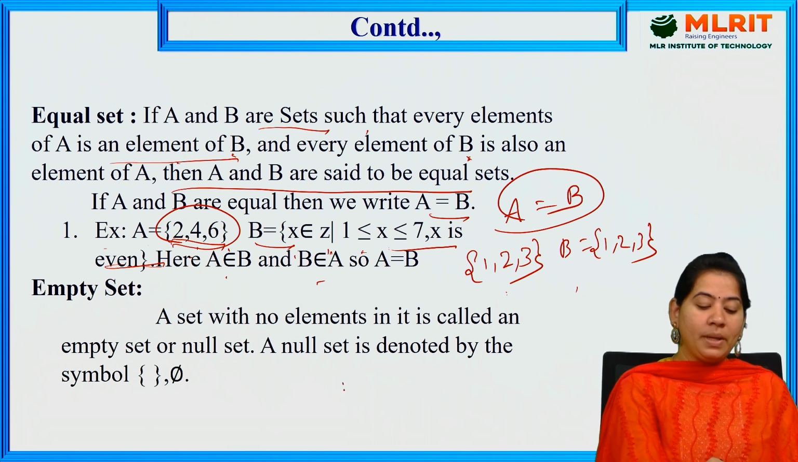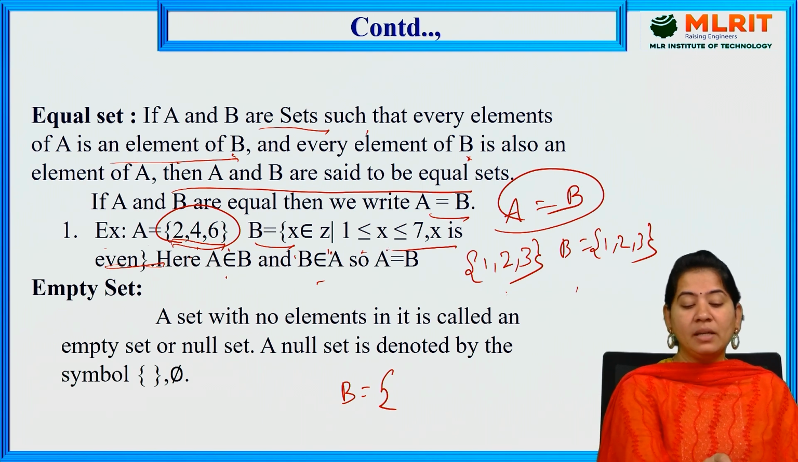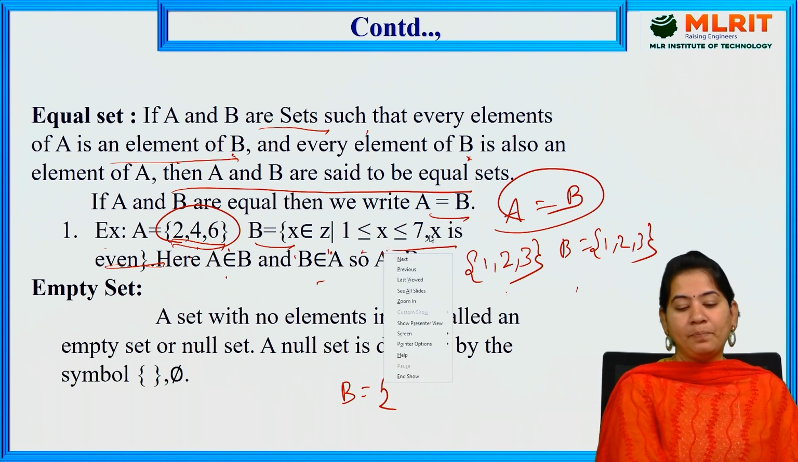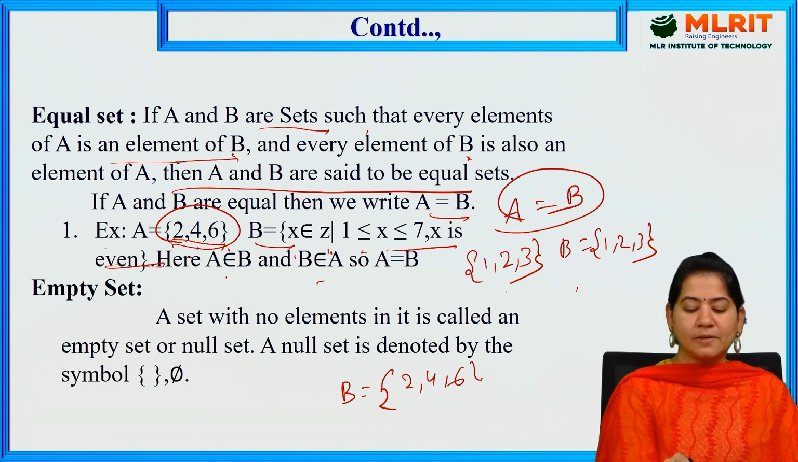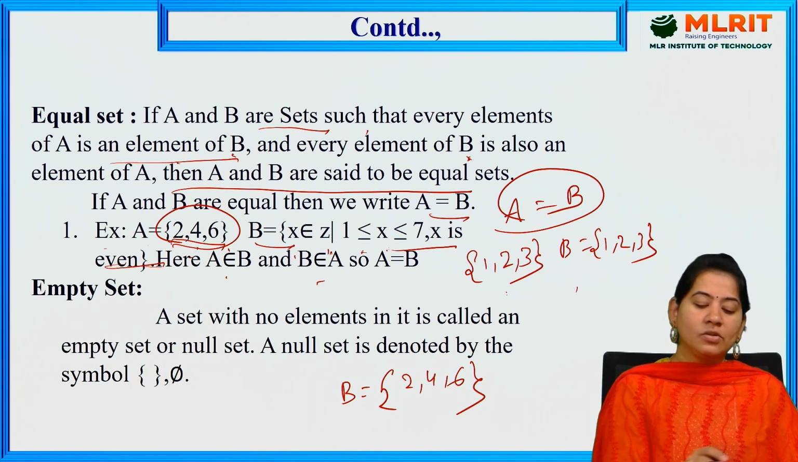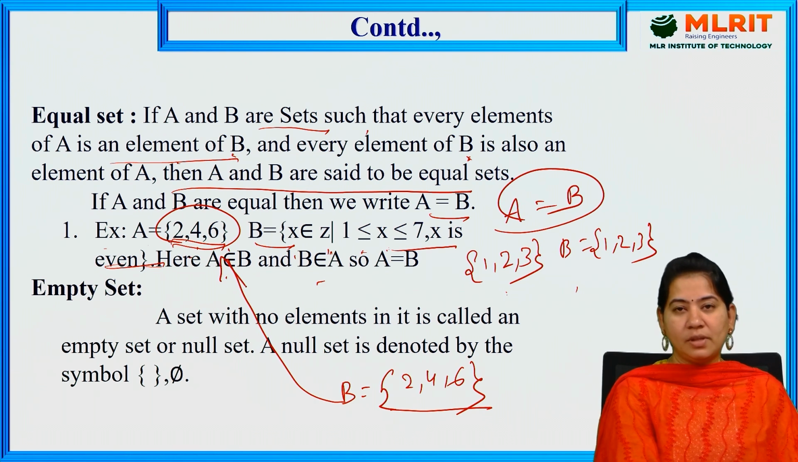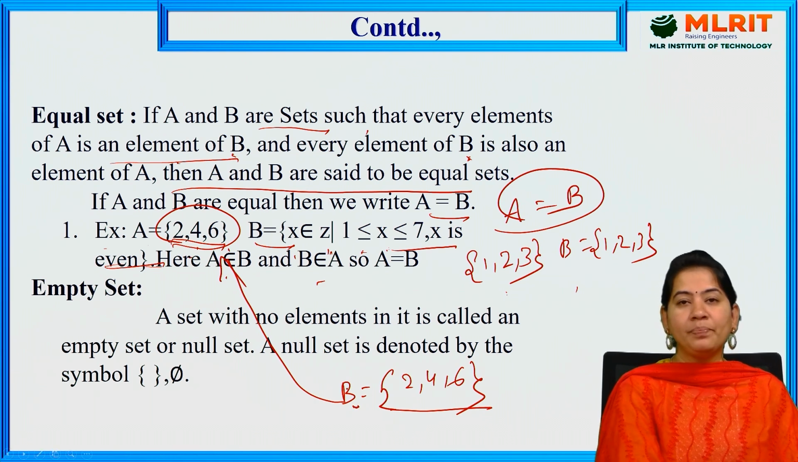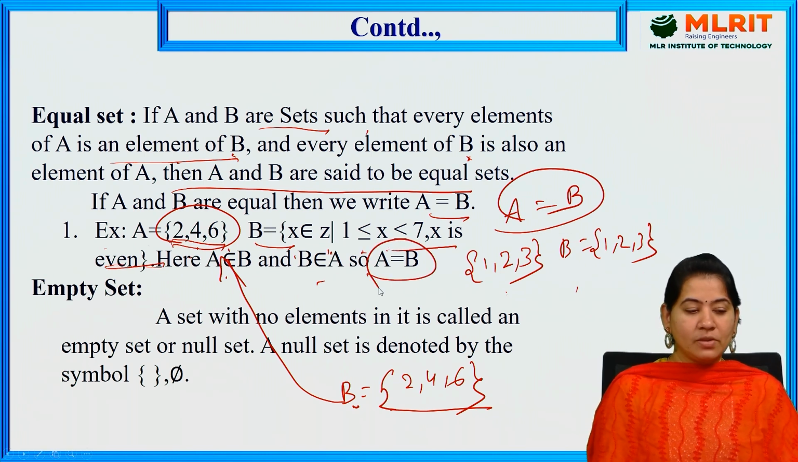So here B is equal to x belongs to integers, where the elements must be even and less than or equal to 7, which gives 2, 4, 6. It should be less than or equal to 7. As 7 is not an even number, you cannot include it. So you get the elements 2, 4, 6, which are equal to set A: 2, 4, 6. As we have the same elements in A and B, A and B are called equal sets. You can represent it like this: A is equal to B. So this is about equal sets.